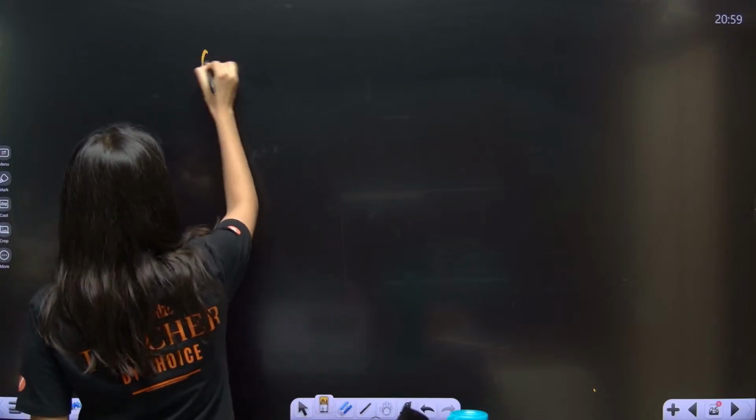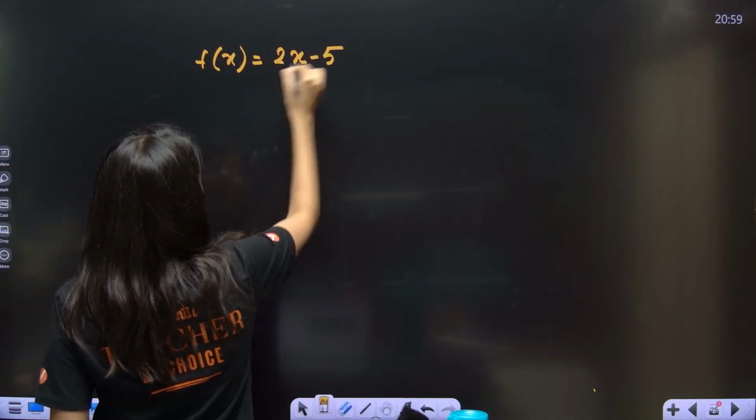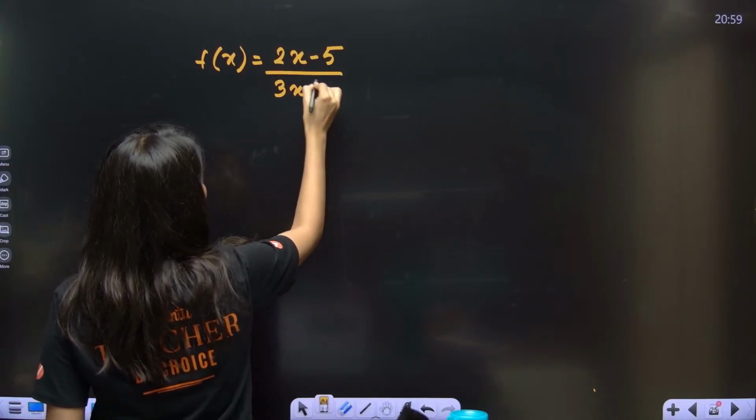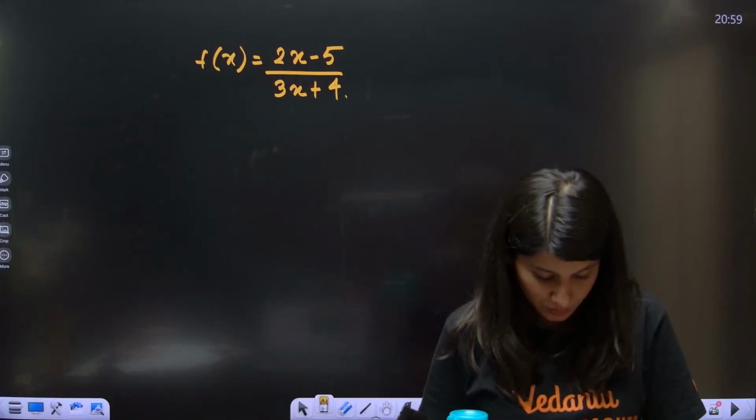So yes, f of x is equal to 2x minus 5 upon 3x plus 4. Chalo, let's see how many of you are able to answer this.